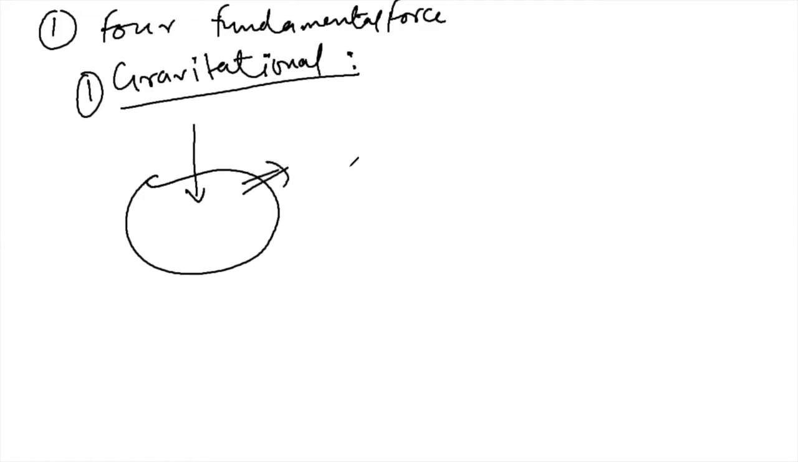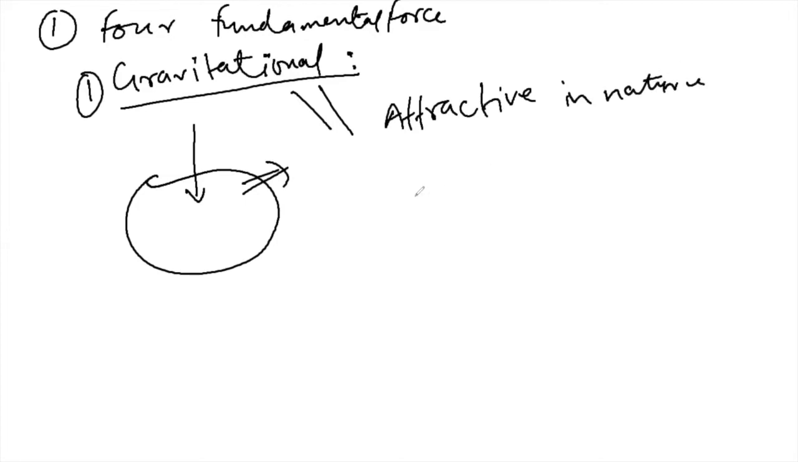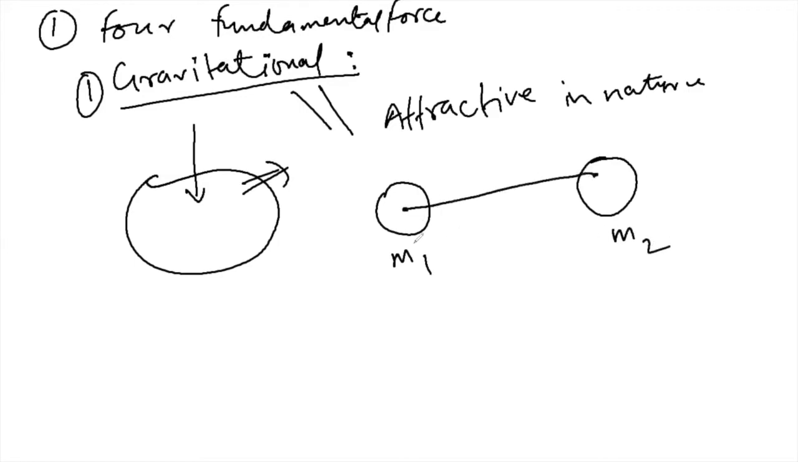Now, how does this force work? Gravitational force is always attractive in nature. Now you have two mass objects which have the masses m1 and m2. What type of force are they exerting on each other? The force between these two masses will always be attractive.